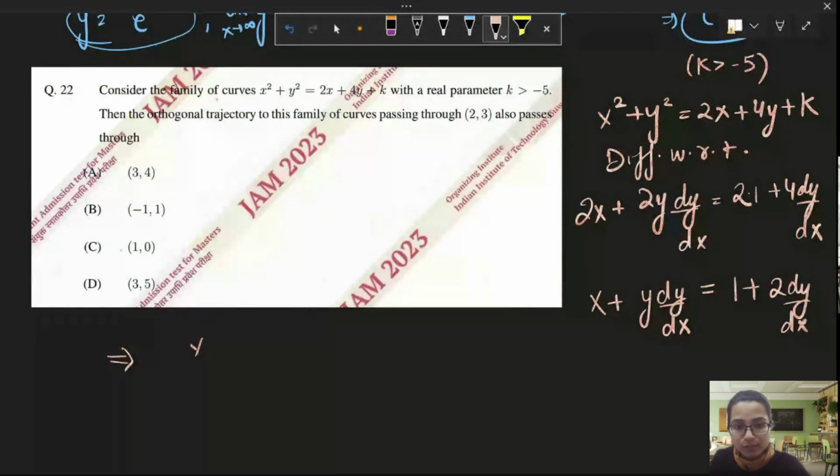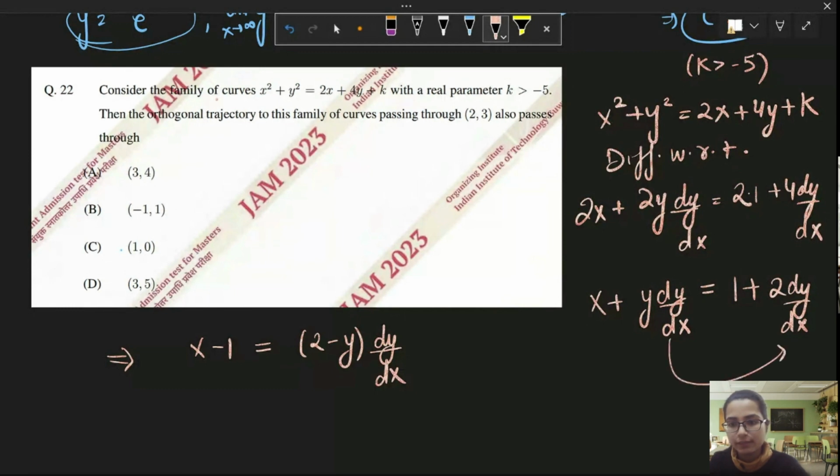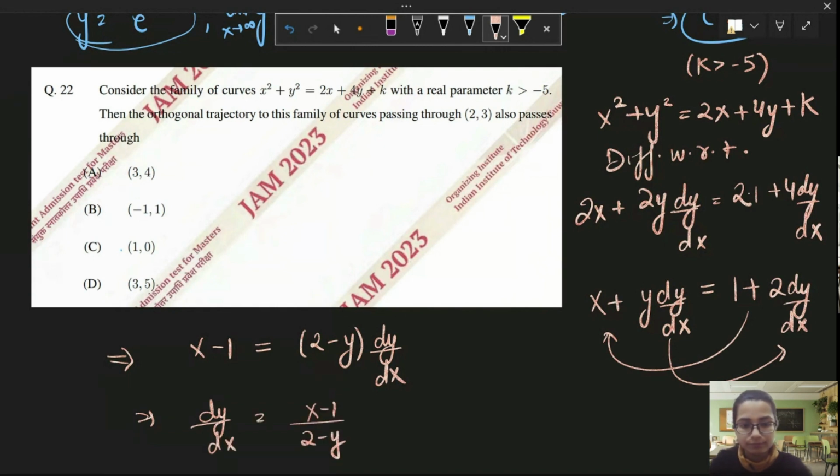So this will be x - 1 = (2 - y) dy/dx. I took this here and I took this here, right? Now dy/dx comes out to be (x - 1) divided by (2 - y), right?